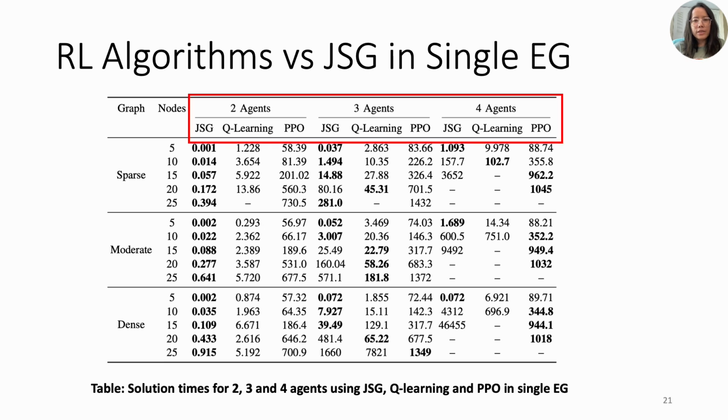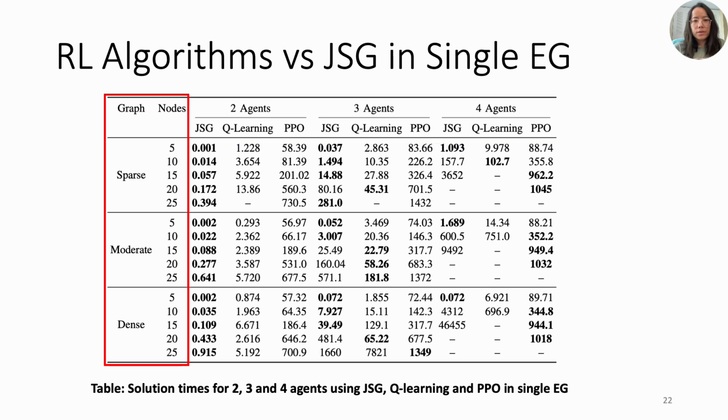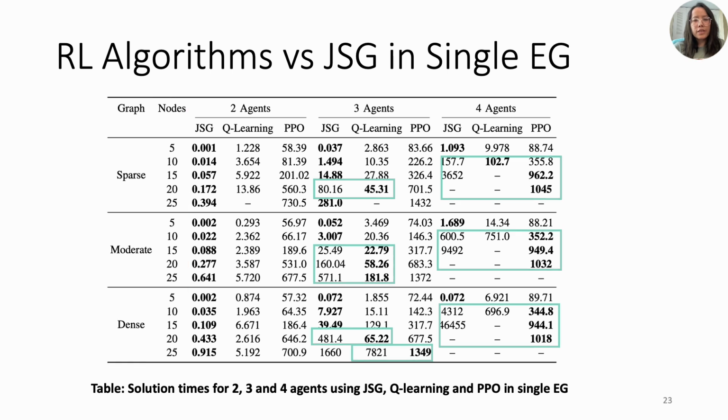For the single ESG experiment, we generated solution times for 2, 3, and 4 agents using JSG, Q-learning, and PPO. We conducted the experiment for 5 to 25 node graphs with different densities: sparse, moderate, and dense. In this experiment, we found that RL's efficiency drops for larger problems, yet its advantage over JSG starts to emerge with complex graphs and more agents.